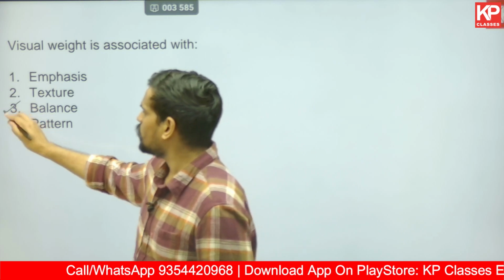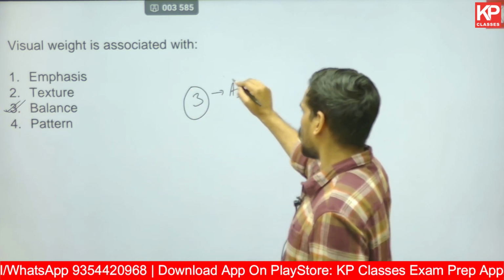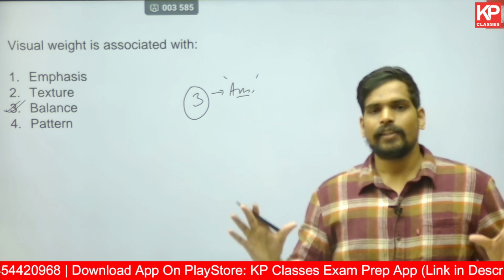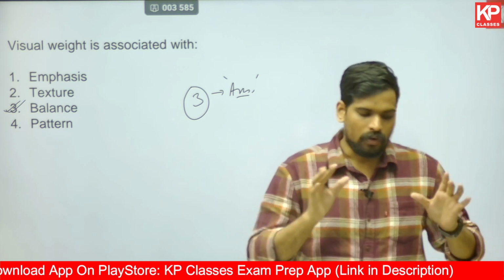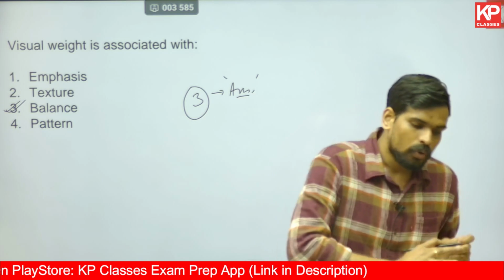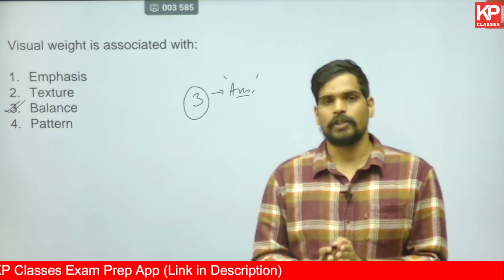So balance, as you see in the options, is the principle of design which is dependent on visual weight. Because what is balance? Balance is uniformity in distribution of visual weight. In any composition, be it a painting or a building or any diagram, if you have various elements where the visual weight is uniform throughout, that is called balance in principles of design.